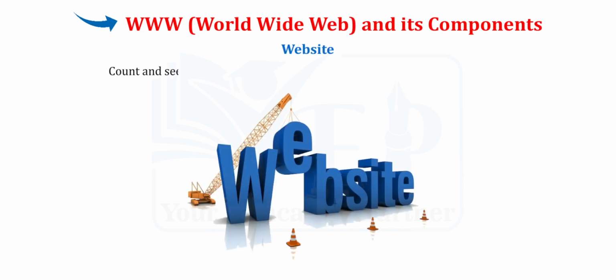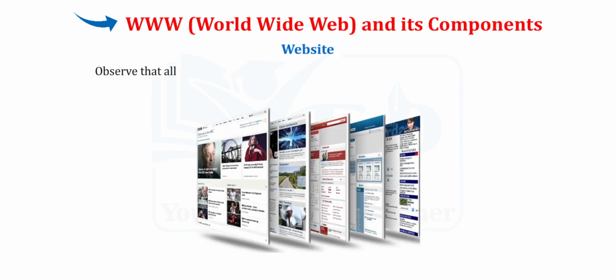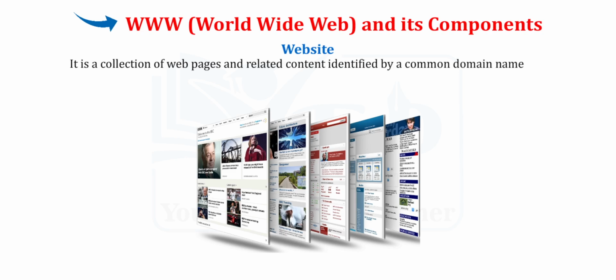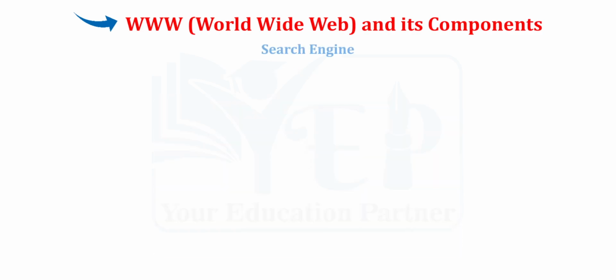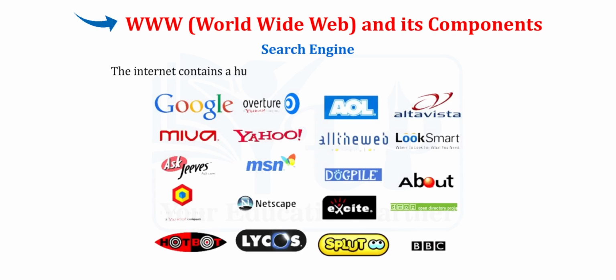Website. Count and see how many pages there are in your computer book. Observe that all pages contain relevant information or similar kind of information. Together they are called a book. A website is a collection of related web pages that contain digital information. It is a collection of web pages and related content identified by a common domain name and published on at least one web server. For example, www.yep.education.